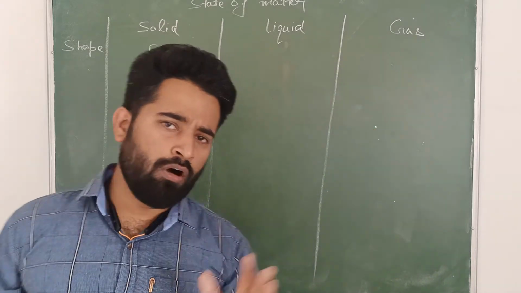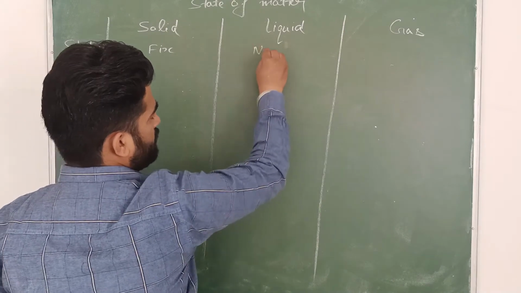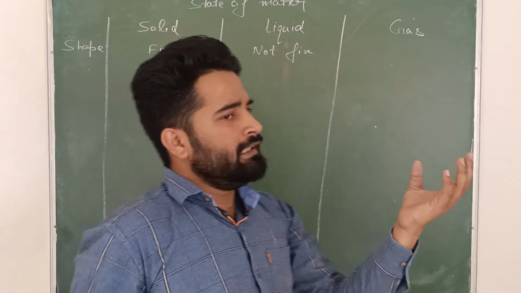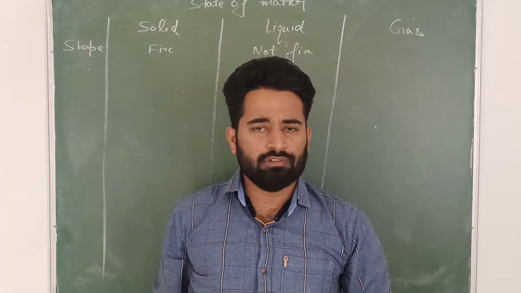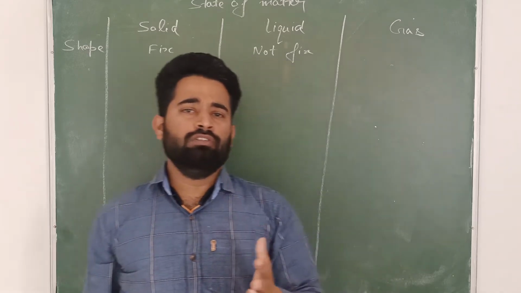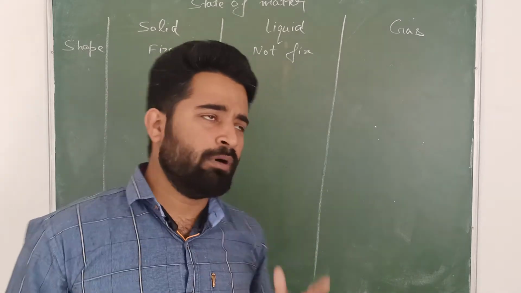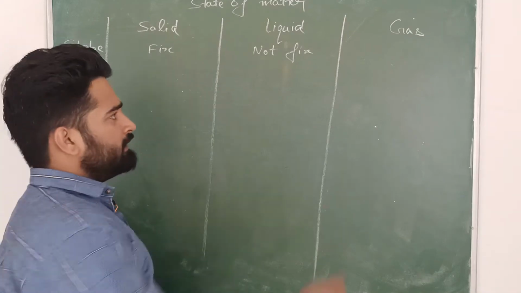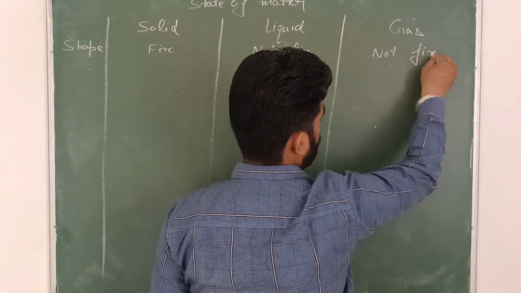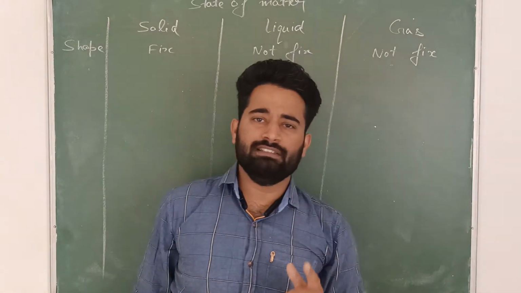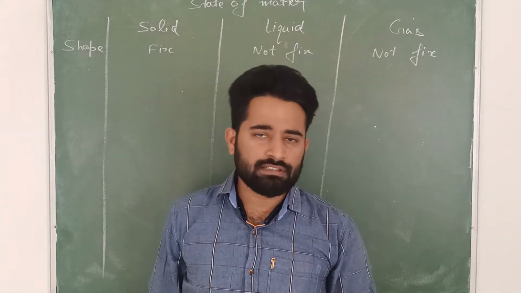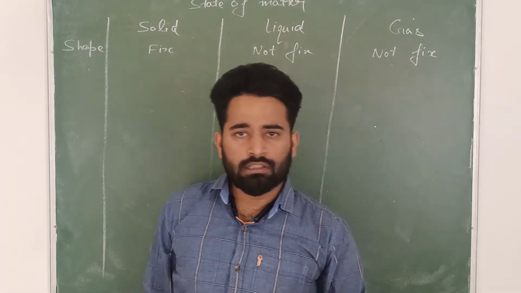But the shape of a liquid is not fixed. It changes. If we keep any liquid in a glass, it will take the shape of the glass. If we keep it in a jug, it will take the shape of the jug. So the shape of a liquid is not fixed, and the shape of a gas is also not fixed. So the first point is that the shape of a solid is fixed, the shape of a liquid is not fixed, and the shape of a gas is also not fixed.